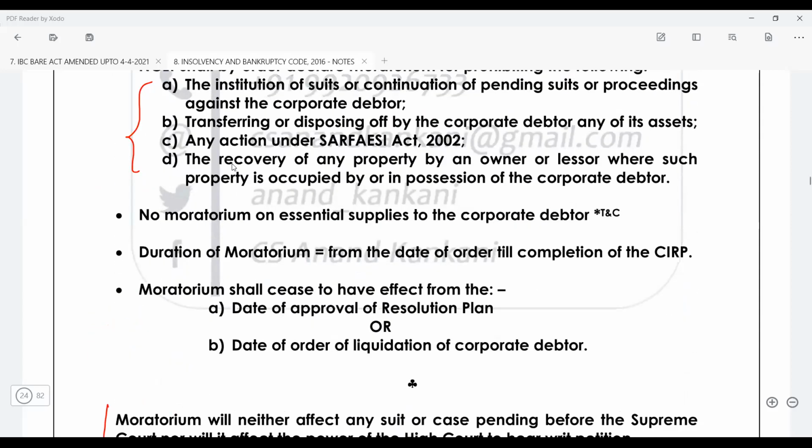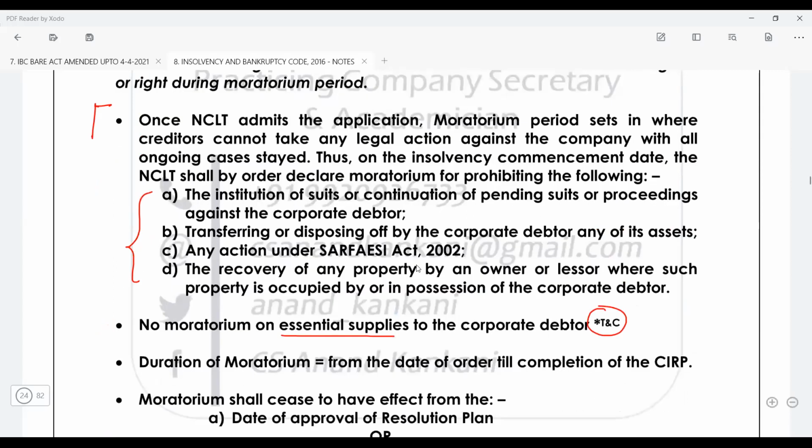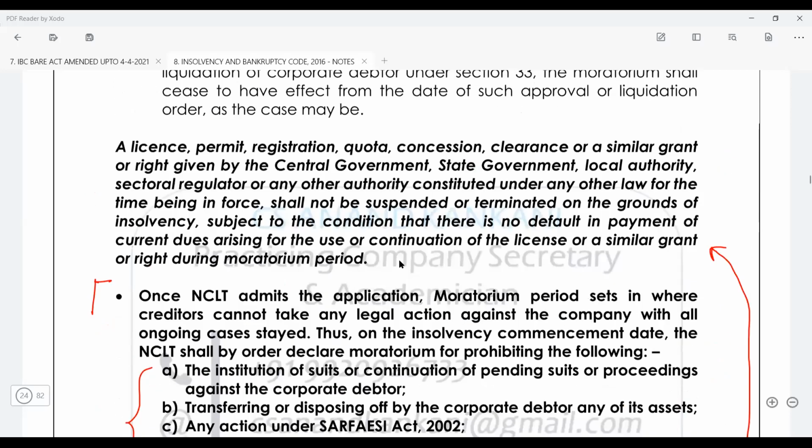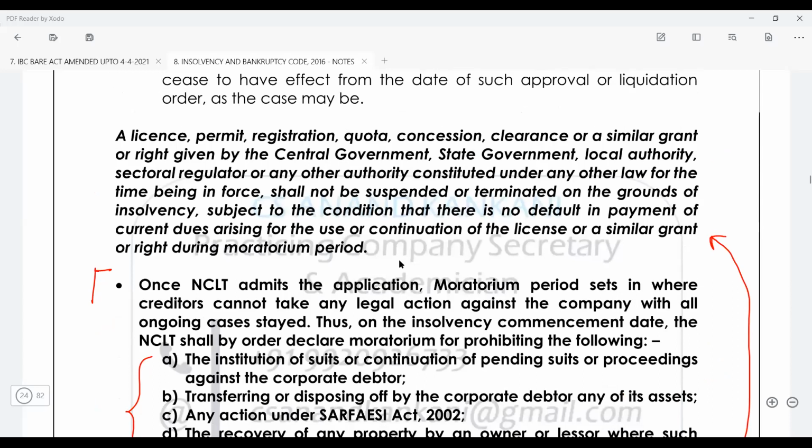Now, no moratorium will be there on the essential supplies of the corporate debtor, which means there will be no stay on the essentials provided to the corporate debtor. Earlier there were no terms and conditions, but now there are. This is a sort of amendment.